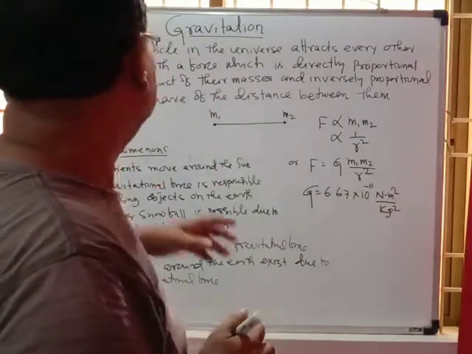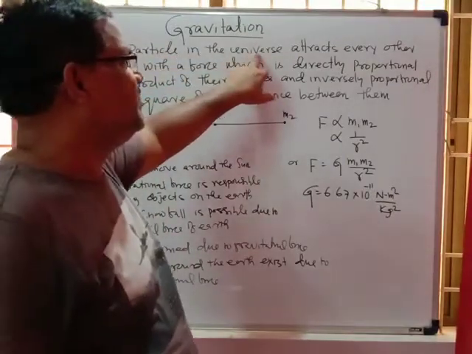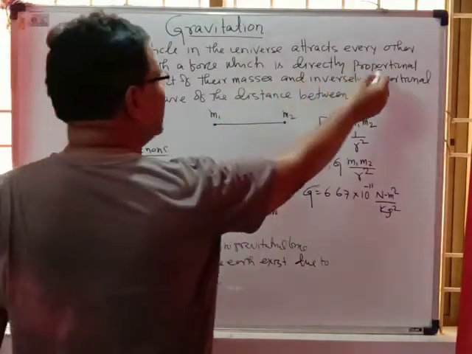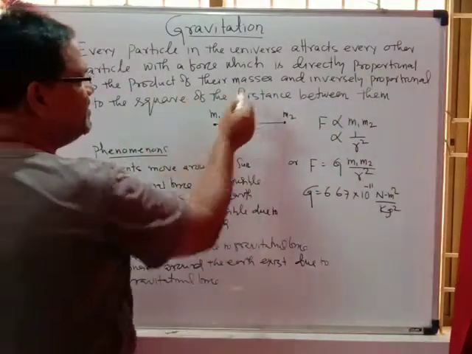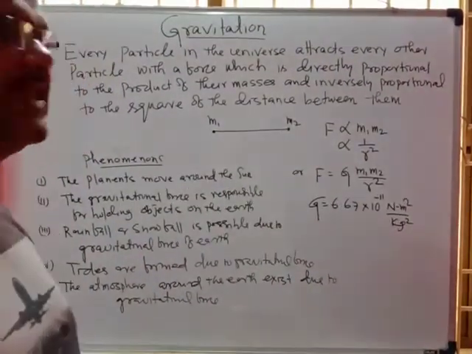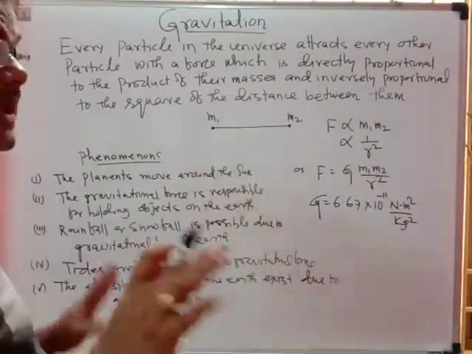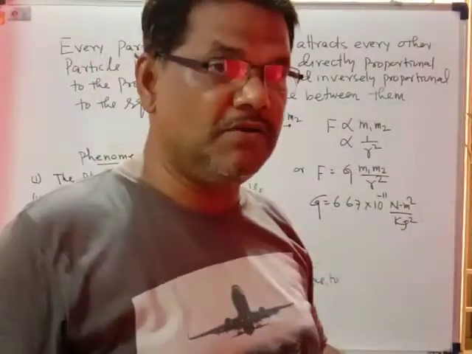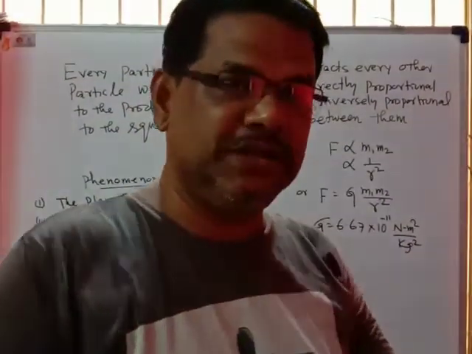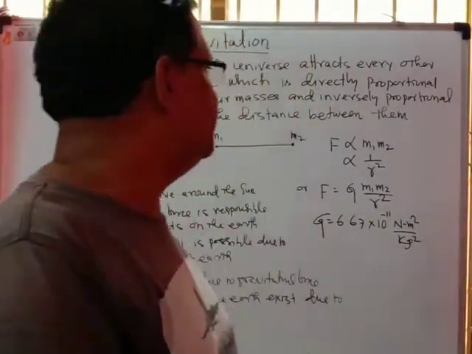So what does the law tell? The law tells that every particle in the universe attracts every other particle with a force which is directly proportional to the product of their masses and inversely proportional to the square of the distance between them. It is the universal law. We should not confine this gravitational force to the Earth only. All over the universe the law is applicable.